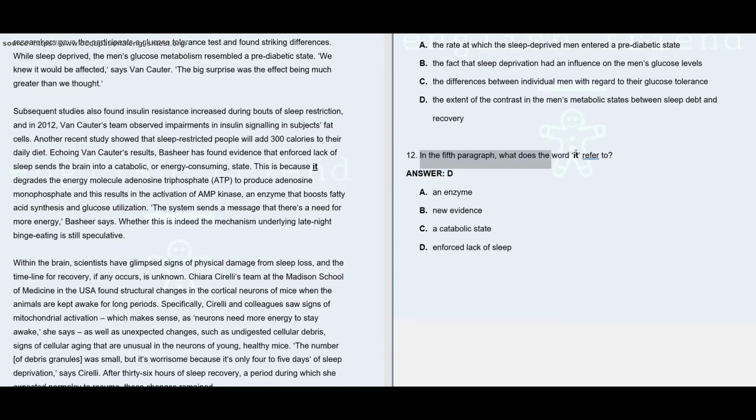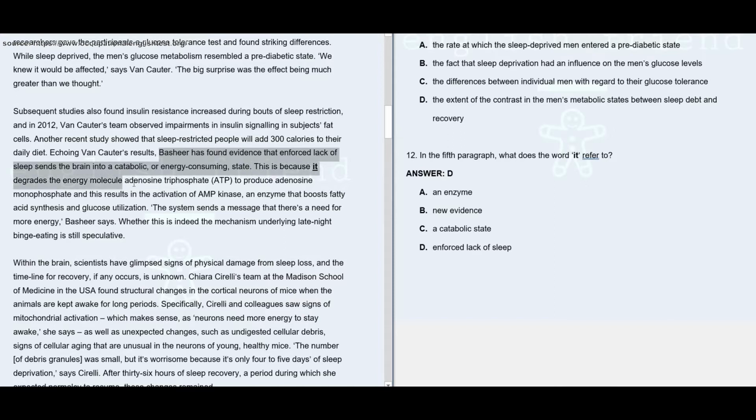Question number 12. In the fifth paragraph, what does the word "it" refer to? So this is the fifth paragraph, and as we go through the paragraph, we can see that subsequent studies also found insulin resistance increased during bouts of sleep restriction, and in 2012, Von Carter's team observed impairments in insulin signaling in subjects' fat cells. Another recent study showed that sleep-restricted people will add 300 calories to their daily diet. Echoing Von Carter's results, Bashir has found evidence that enforced lack of sleep sends the brain into a catabolic or energy consuming state.